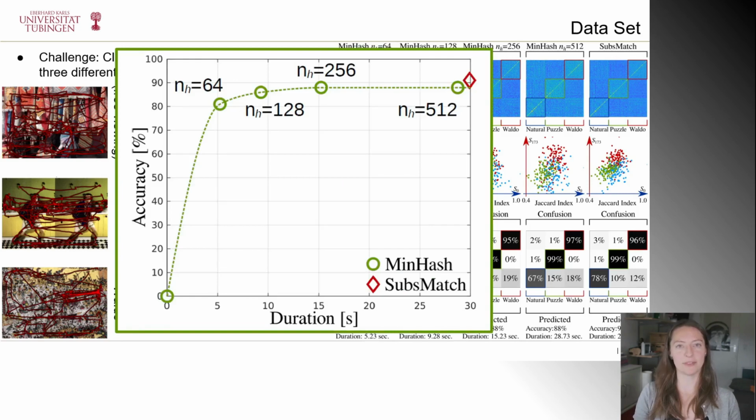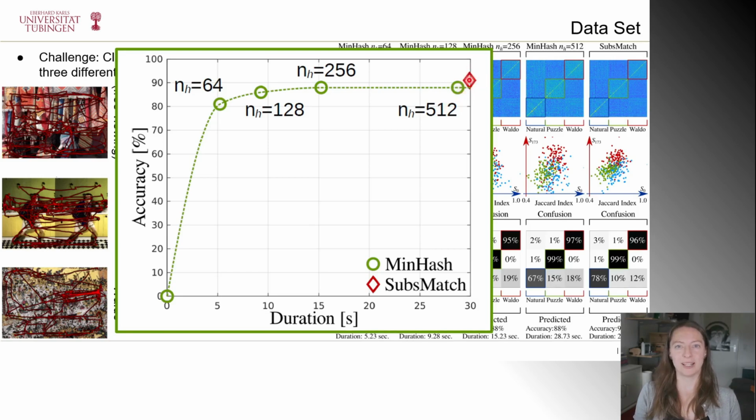From this plot, we can see the accuracy of MinHash and Subsmatch. MinHash, in green, is in the 80% accuracy range, with the best performing at 88% accuracy, and that's using 256 or 512 MinHash functions. And this is comparable to the performance of Subsmatch here in red, which is about 91% accuracy.